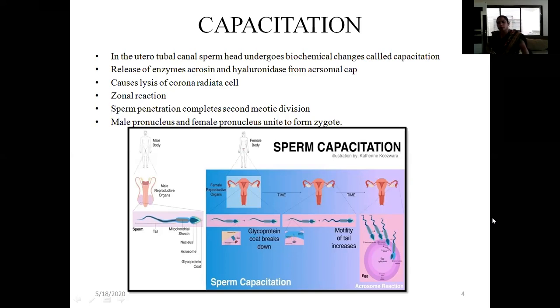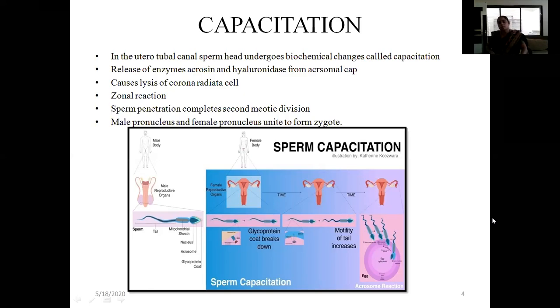As soon as the sperm enters the ovum, what happens? A blockage occurs. That is called the zonal block. It is also called the zona reaction, meaning hardening of the zona pellucida. The zona is the covering which is present over the ovum, and it prevents further entry of sperm. So what happens?